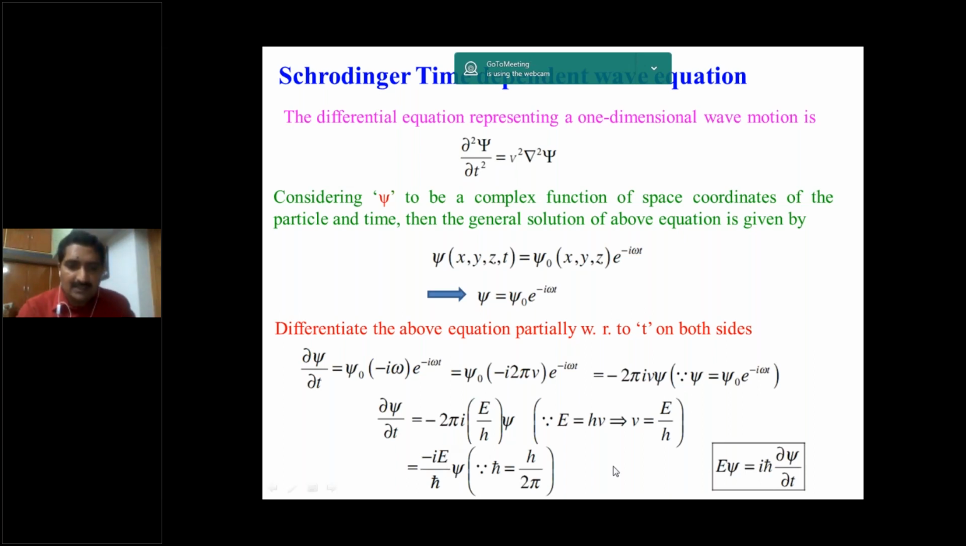So on the right hand side is E psi, which is equal to h cross, this term, h cross to the left hand side, h cross into dou psi by dou t. So this is minus i. This minus i can be written as i square. So with i cancellation, finally we get E psi is equal to i h cross into dou psi by dou t.